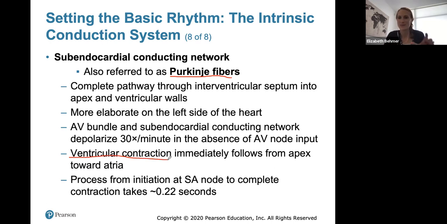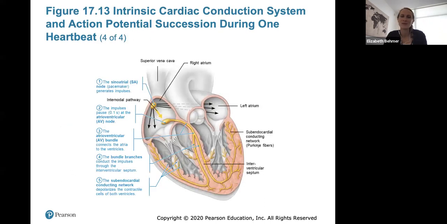And again, the process from initiation at the SA node to complete contraction takes about 0.22 seconds, so about a quarter of a second. So this is a great picture. I think on your next lecture exam, I'll show you a picture like this.